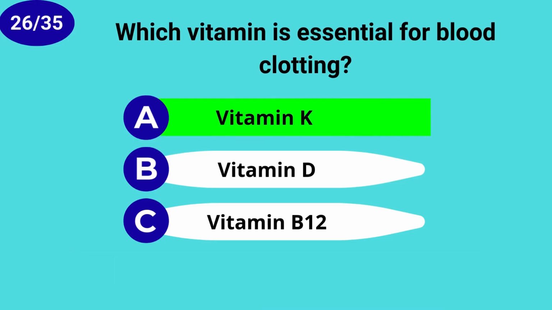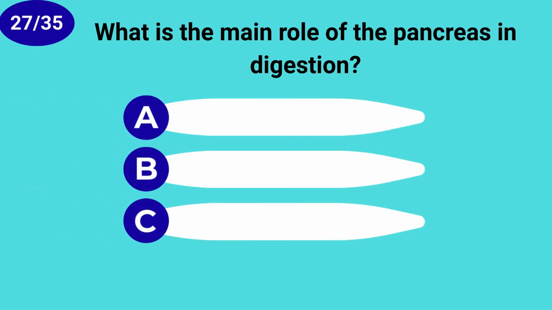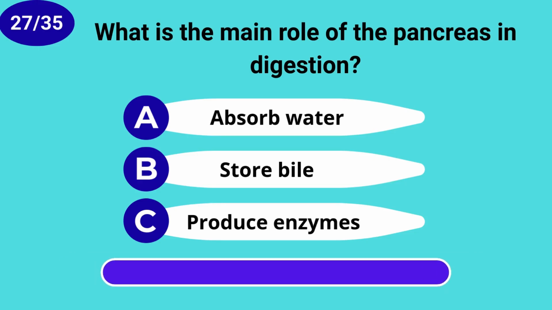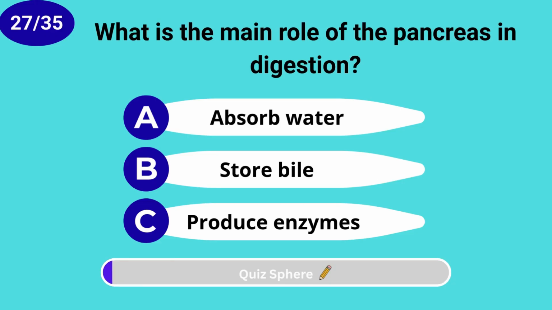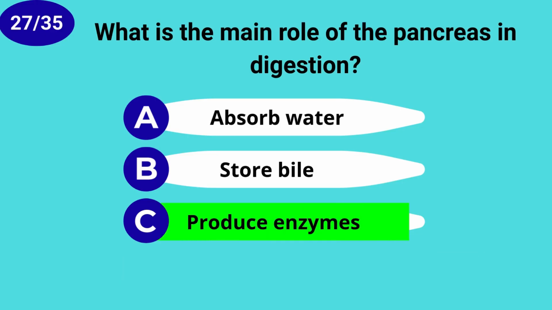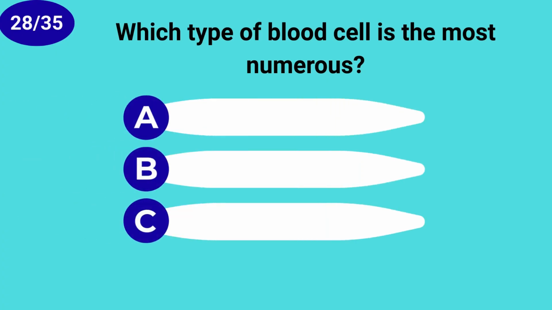Vitamin K. What is the main role of the pancreas in digestion? Produce enzymes.